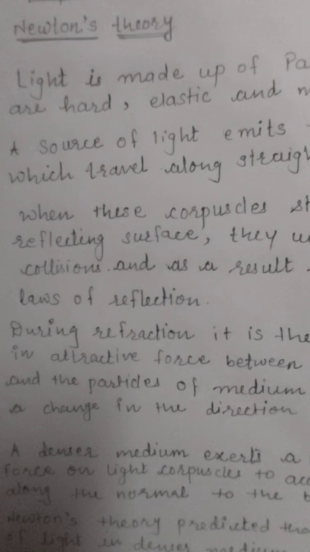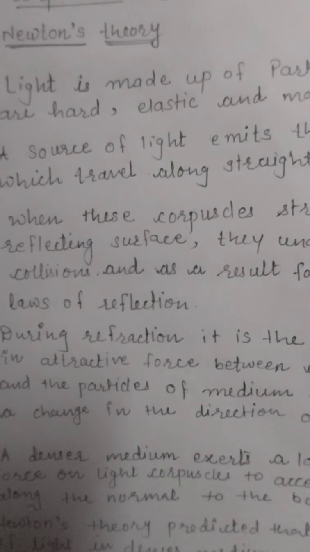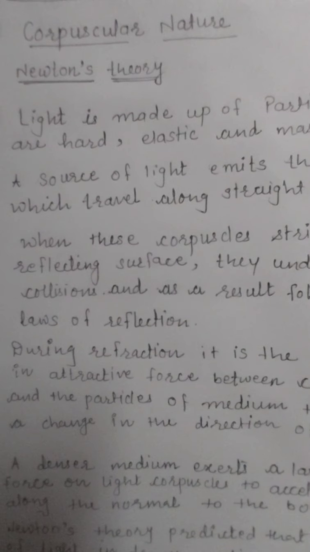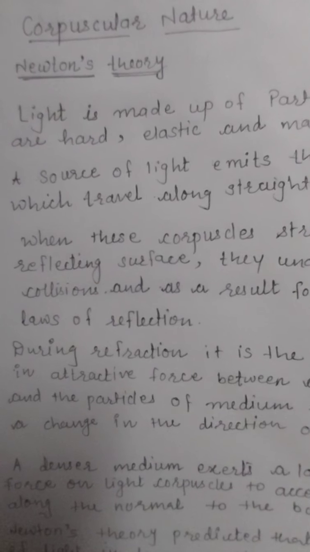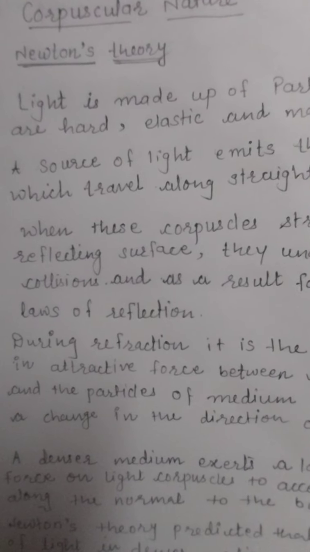According to their sizes, they show their colors. These are the points of Newton's corpuscular theory or Newton's particle theory.